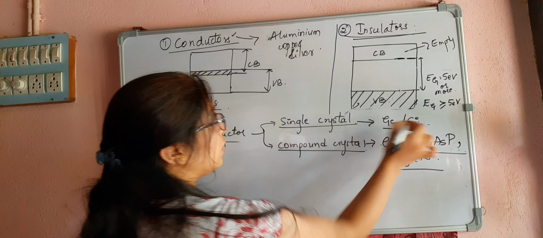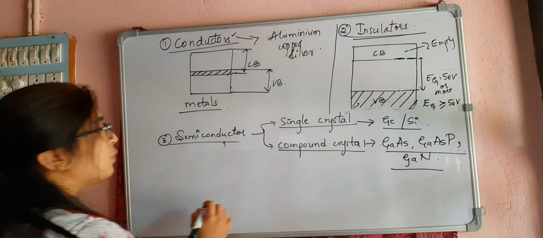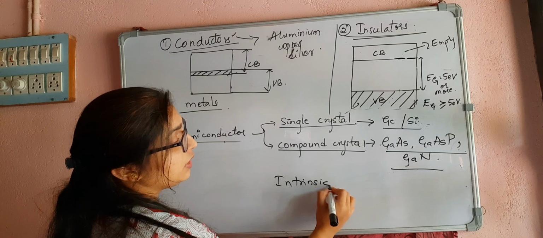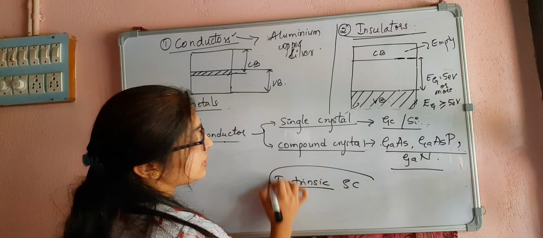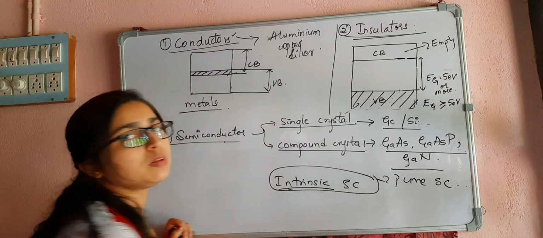Germanium and silicon are examples for the single crystal semiconductor. Gallium arsenide, gallium phosphide and gallium nitride are examples for the compound crystal semiconductor. We will be studying about the intrinsic semiconductor in the next video. Intrinsic semiconductor is the pure semiconductor, and we will be studying about this.